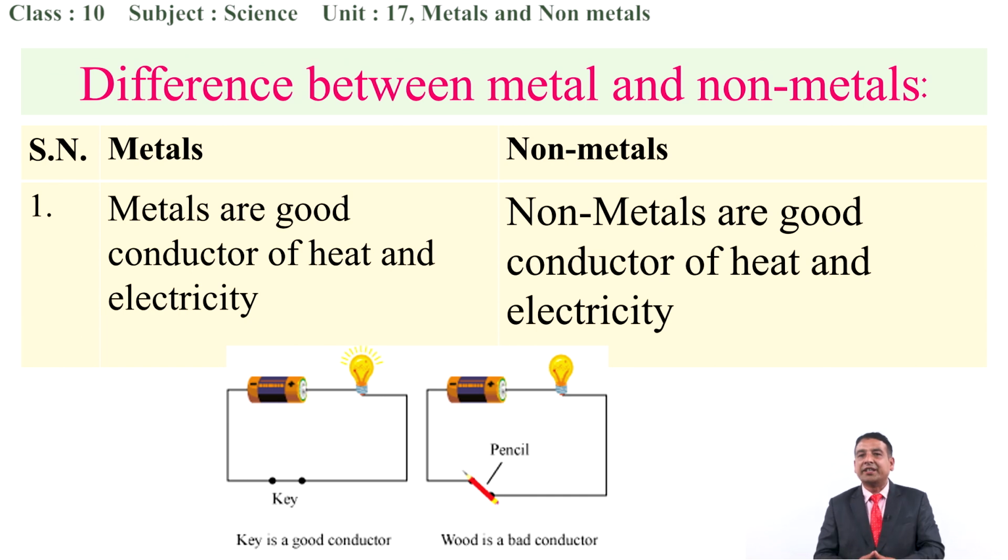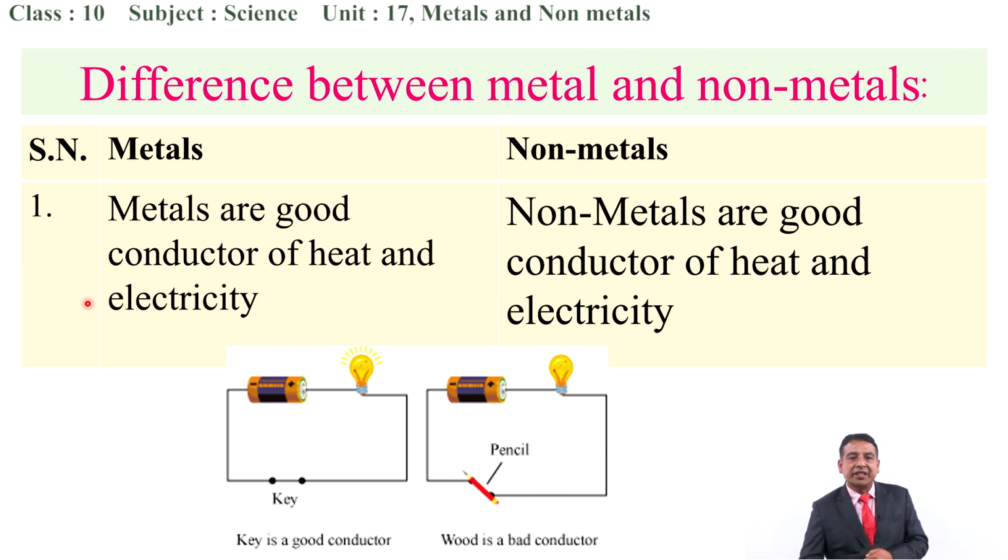We are making some differences between metals and non-metals in today's class, because the introduction has already been done in your previous grades. So, we are just differentiating in today's class.